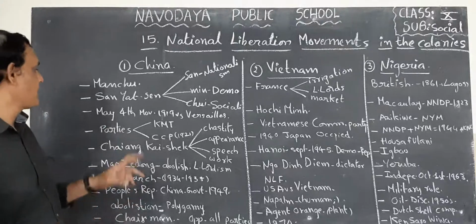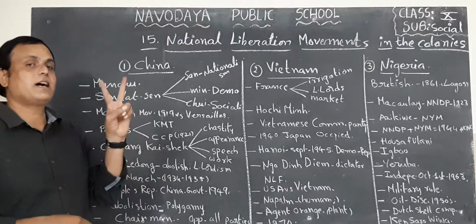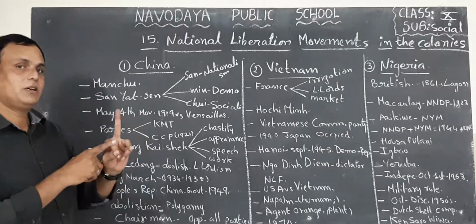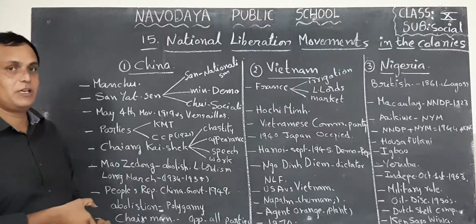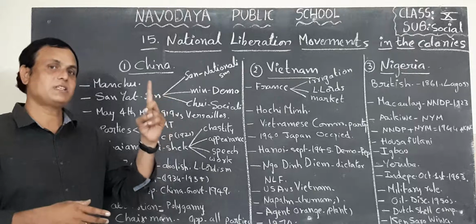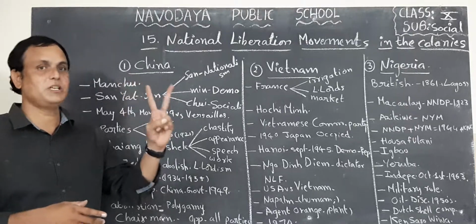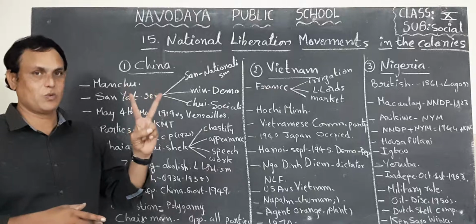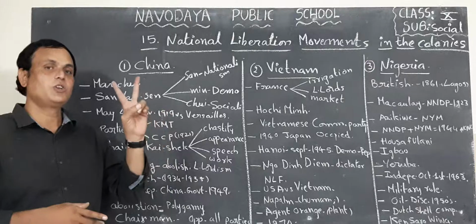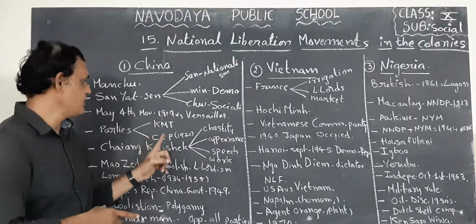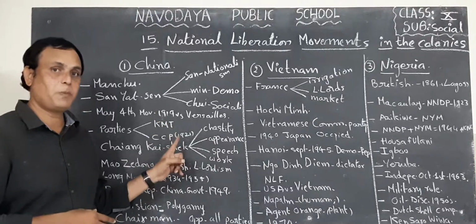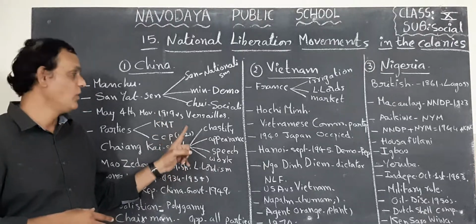After that, in China, two main parties are there. What are the two main parties? KMT party and CCP party. Even in our country we have two national parties. First one is Congress party, second one is BJP party. These two parties are ruling our country. Likewise, in China also we can see two main parties. The first one is KMT party, second one is CCP party. This CCP party started in 1921.